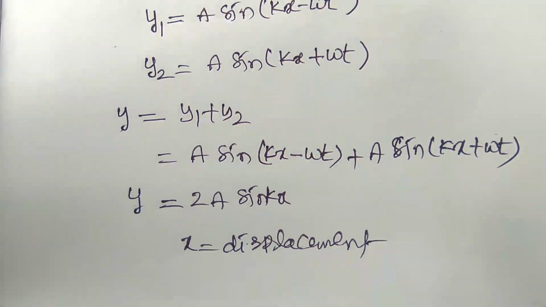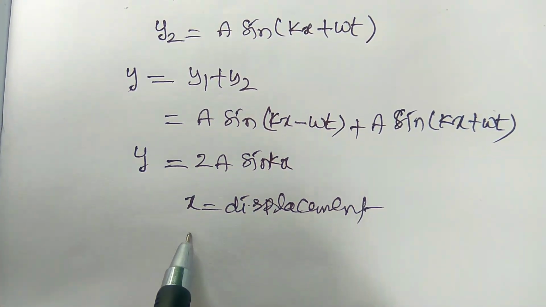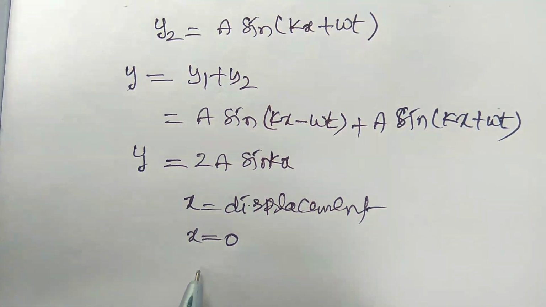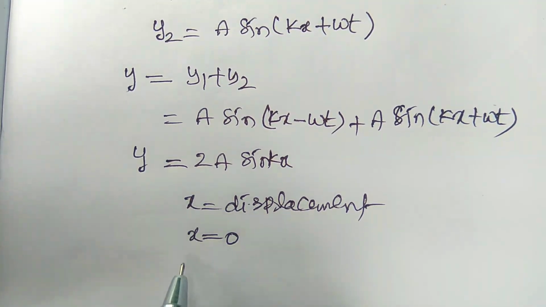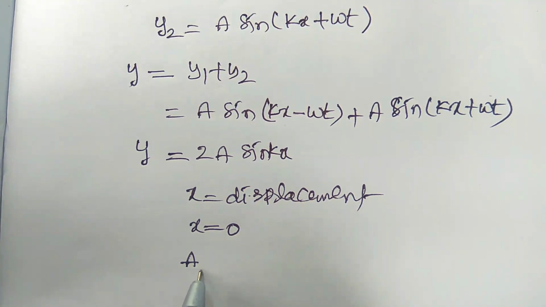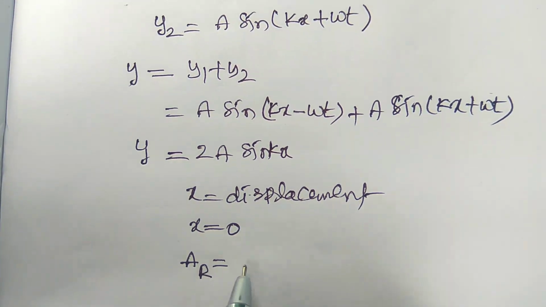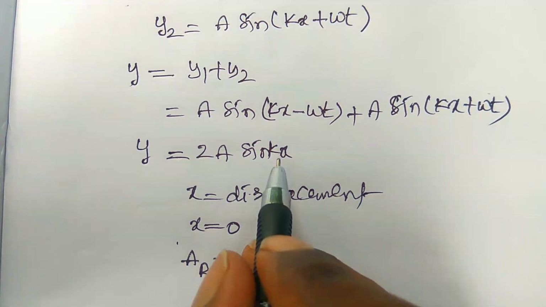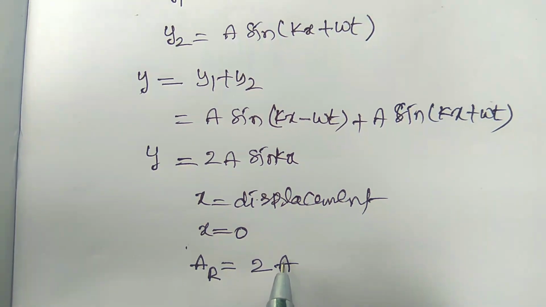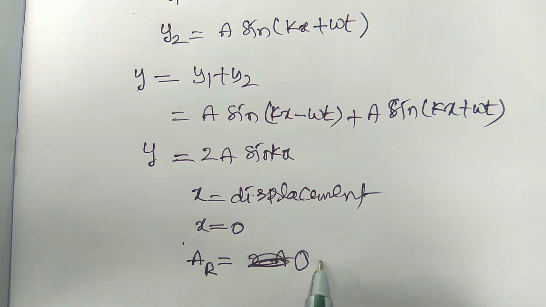If the displacement of the particle is 0, that is x equals 0, then the amplitude of the resultant wave is 0.